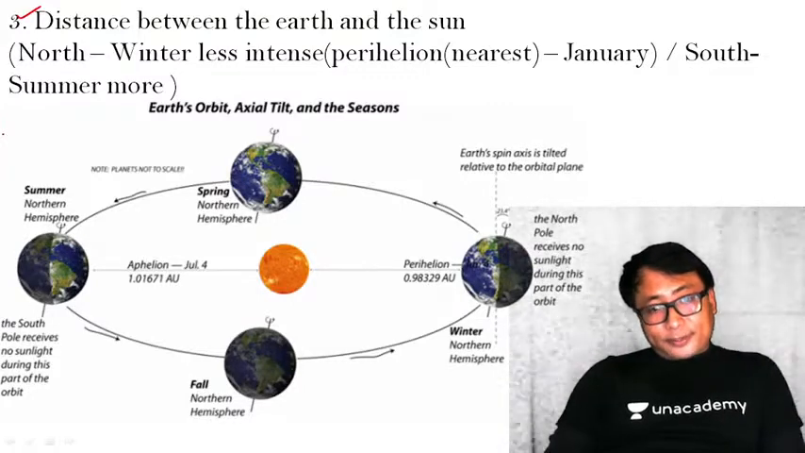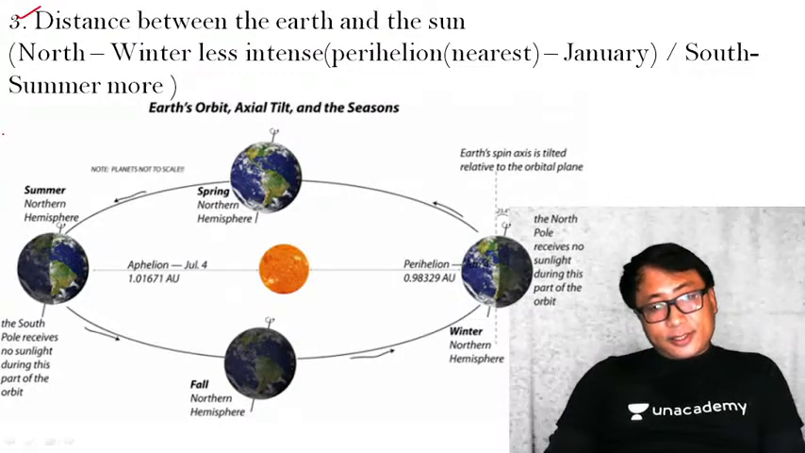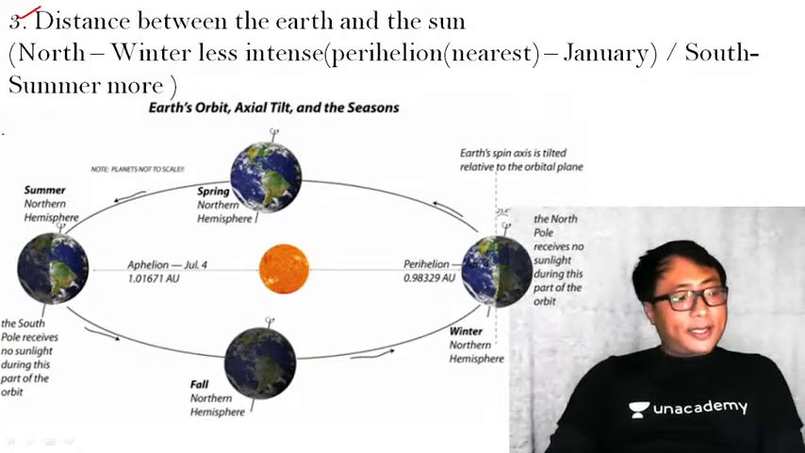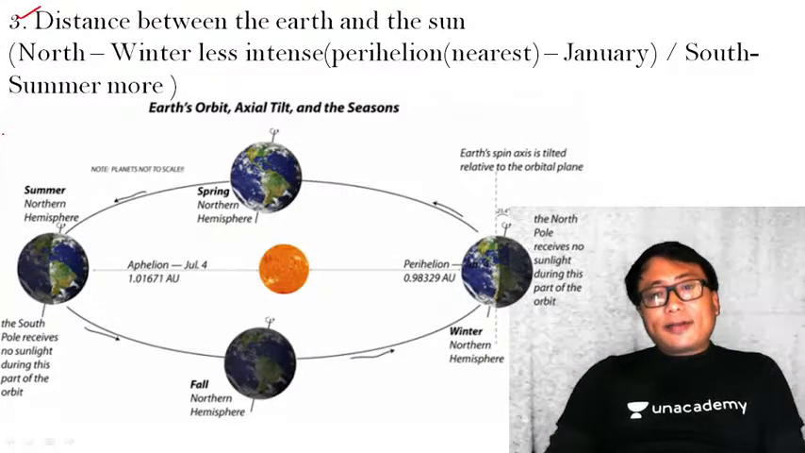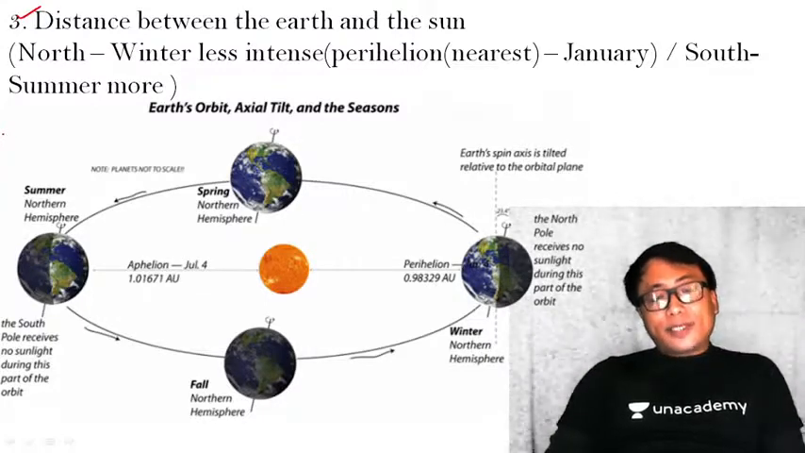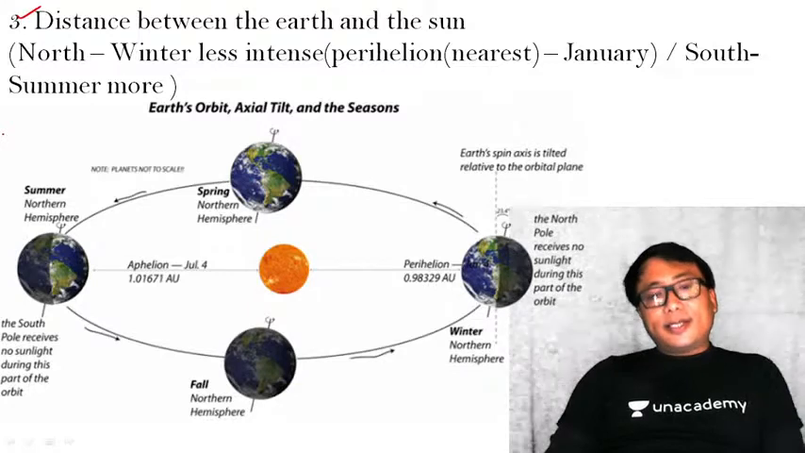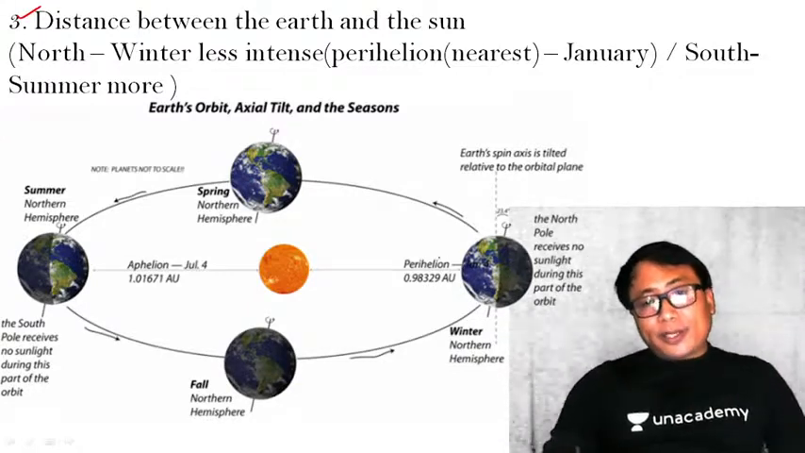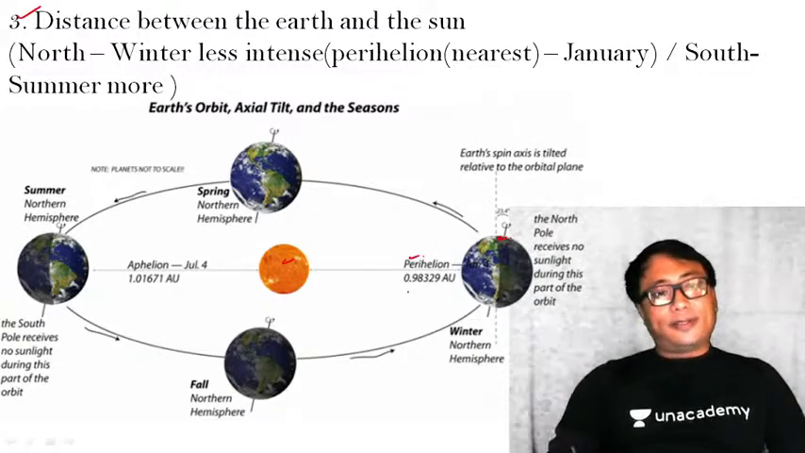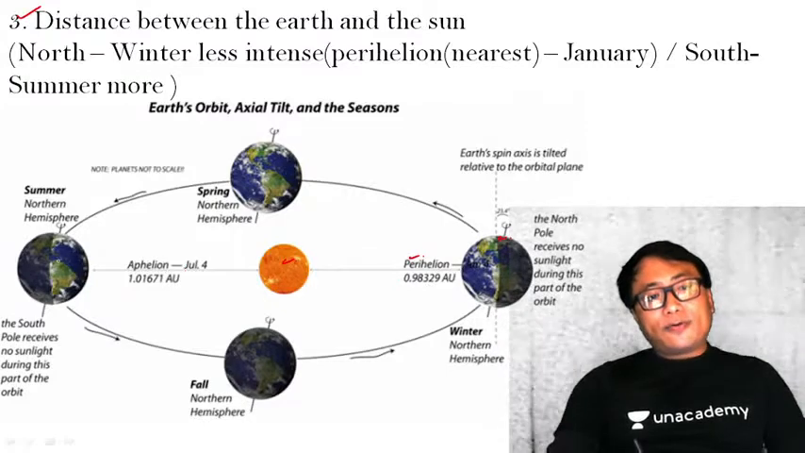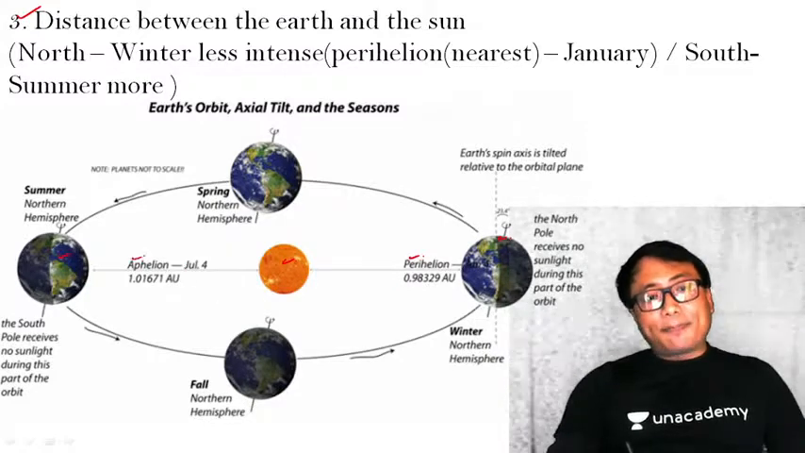Perihelion is a location when the earth is nearest to the sun. See, when the earth revolves around the sun, it is following an elliptical path. In any kind of elliptical path, there are two locations. That is, one is the nearest and the other is the furthest. So the nearest point of the earth with respect to the sun is known as perihelion. And the furthest point of the earth from the sun is aphelion.